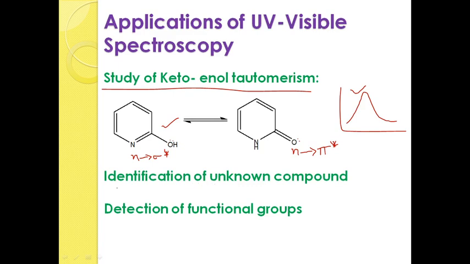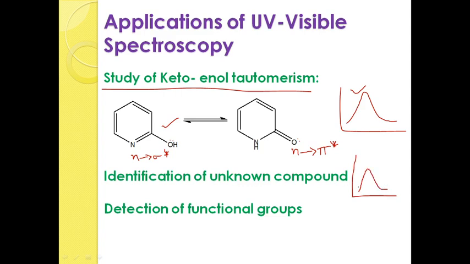How to identify an unknown compound? Suppose you have taken two components, and one compound is an unknown compound. If you are investigating at a particular absorption, and the compound is run in UV visible spectra, the compound gives a particular absorption peak, right.